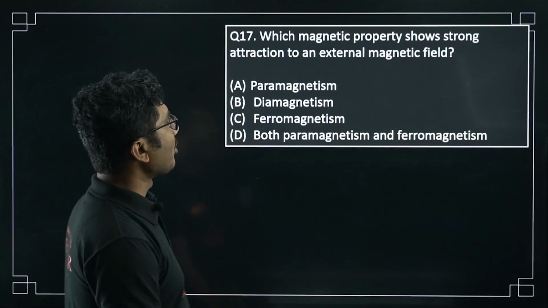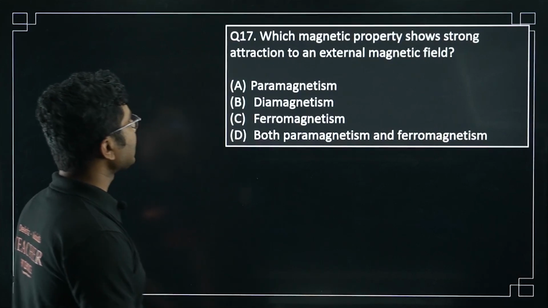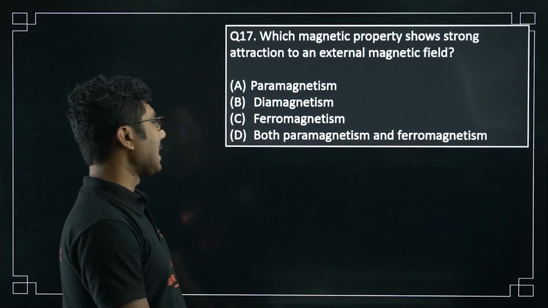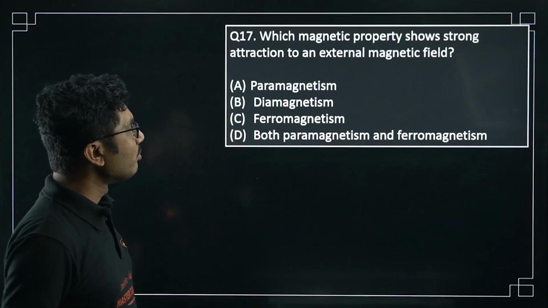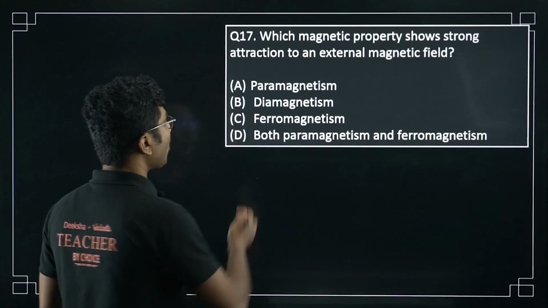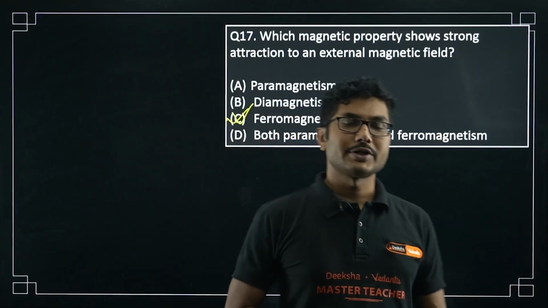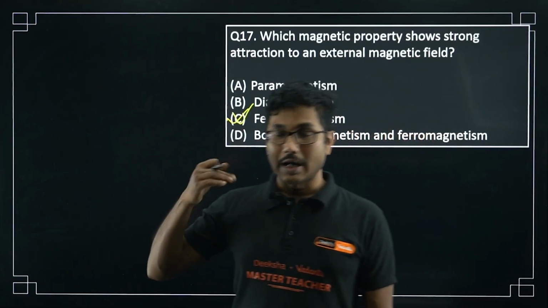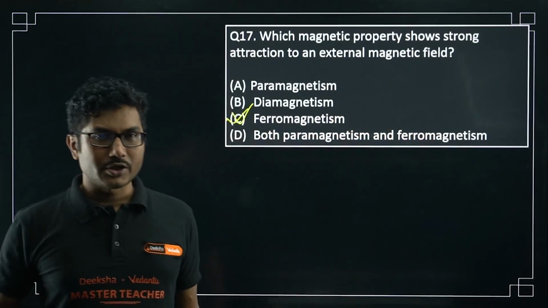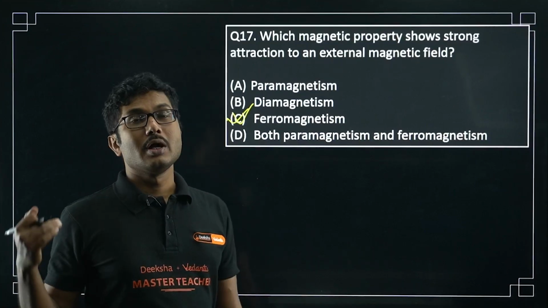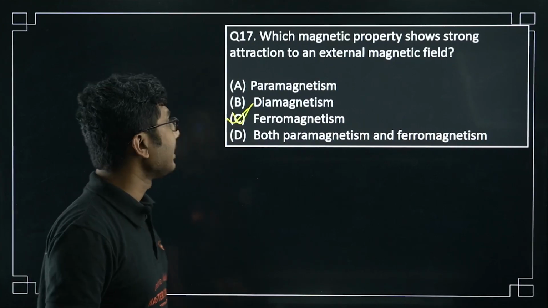Which magnetic property shows strong attraction to an external magnetic field? Paramagnetism, diamagnetism, ferromagnetism, or both paramagnetism and ferromagnetism. Only ferromagnetism shows strong attraction to an external magnetic field, and paramagnetism shows weak attraction towards the external magnetic field. Diamagnetism shows weak repulsion of the external magnetic field.